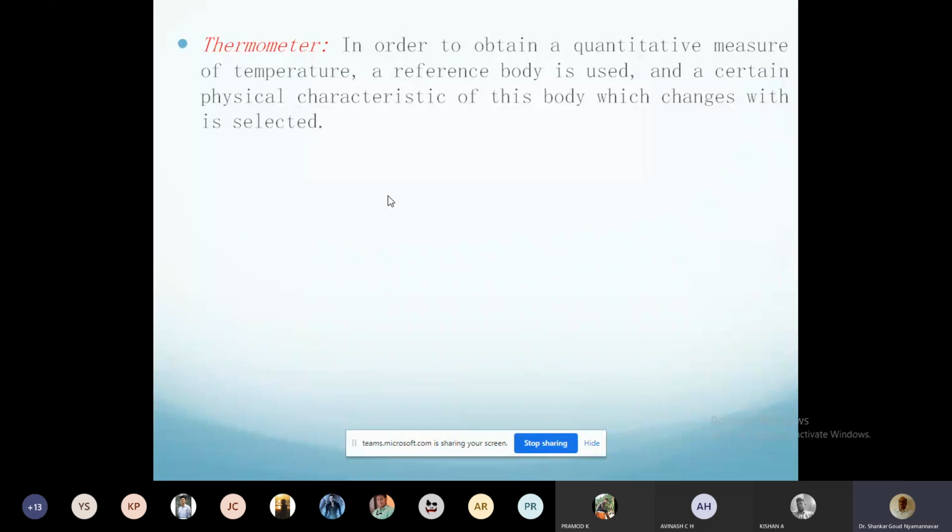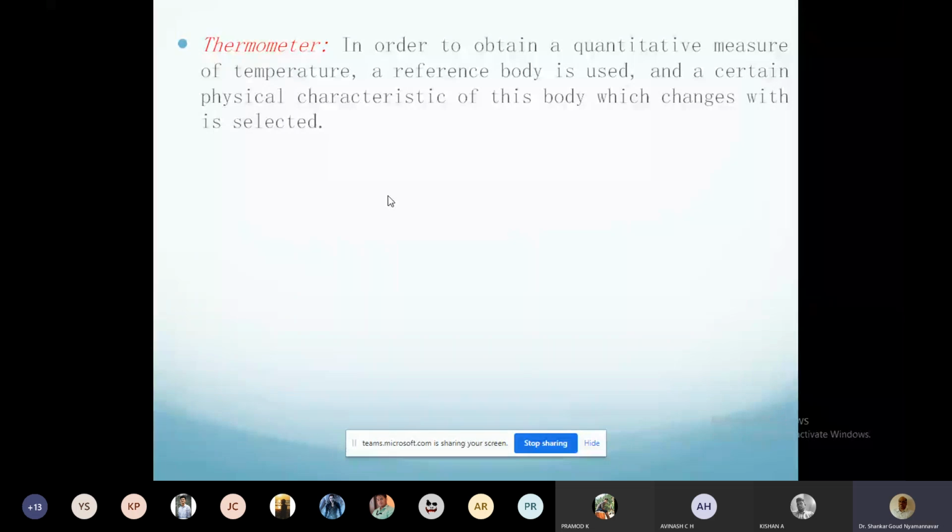So what happens if you bring the thermometer in contact with ice cream? Let's say the thermometer is at room temperature, and room temperature is more than the ice cream temperature. The thermometer is at higher temperature and the ice cream at lower temperature. When the two bodies come in contact, heat transfer should happen, right? Energy will flow from the high temperature body to the low temperature body. So heat will flow from the thermometer to the ice cream, the thermometer temperature will decrease, and after some time it will become equal to the ice cream temperature.